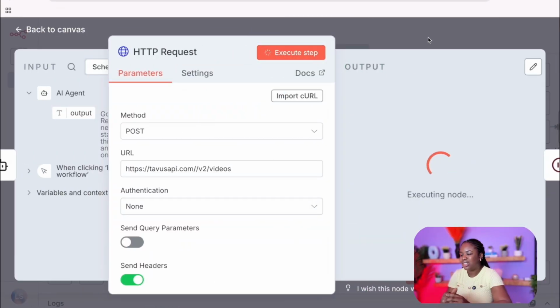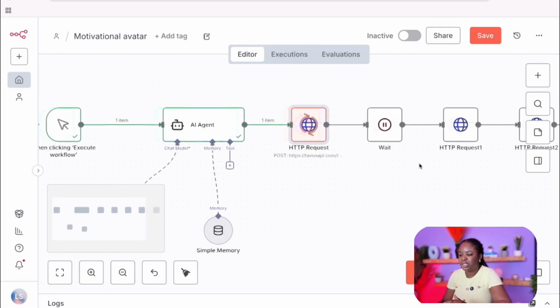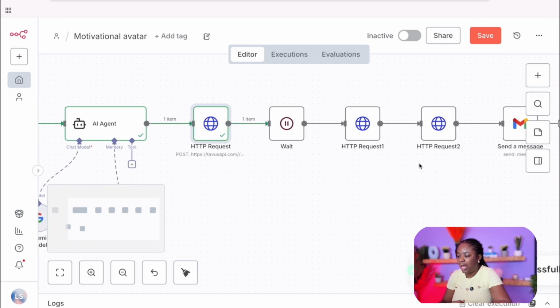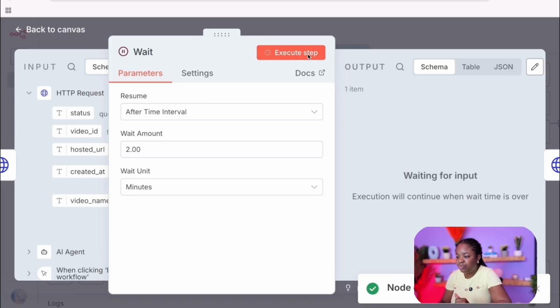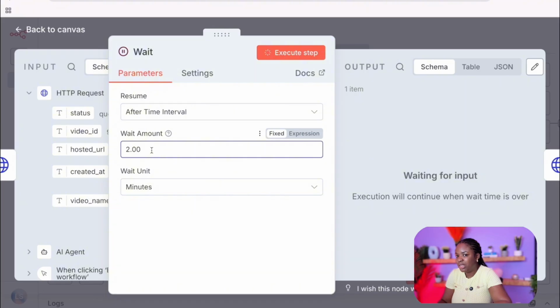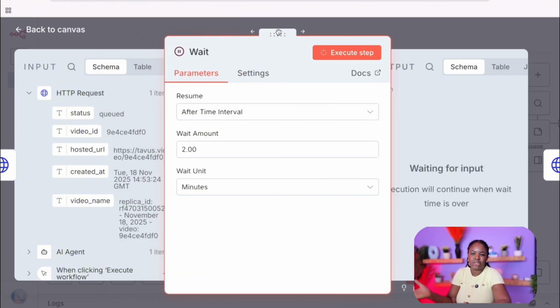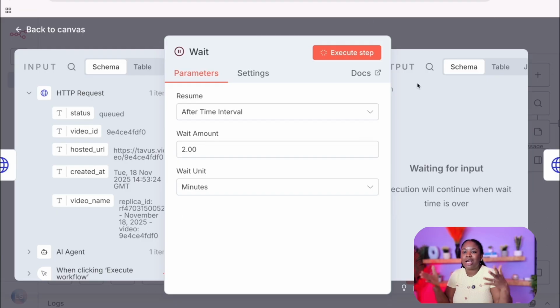So now, just like any AI video generation, it does take time. So I usually like to include a wait node. I provide like a 2 minutes wait time typically, so that it would give the video generation time to generate. And if you are automating this process, you don't have to wait around. You can even increase the wait time to 5 minutes just so you are sure that it's going to generate. And you can also include some error handling.